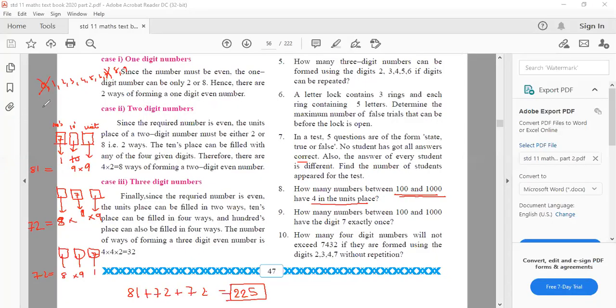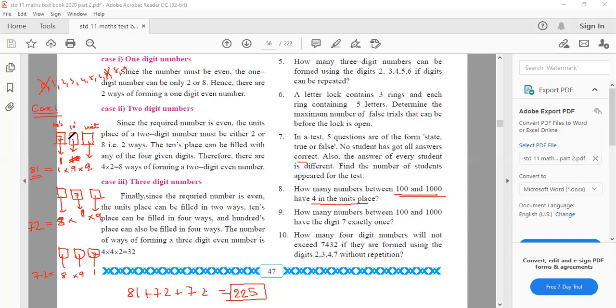First, case 1 we have taken. In case 1, hundreds place we put 7. So the hundreds place can be done only once, and no other place should have 7. In the tens place we can put 0 to 9, 10 digits are available, but not all 10 can come here. Only 9 can come because 7 cannot be utilized. And in the units place, 7 cannot be utilized either. So total 9 into 9 into 1 gives you 81. So 81 cases are there where the hundreds place is 7.